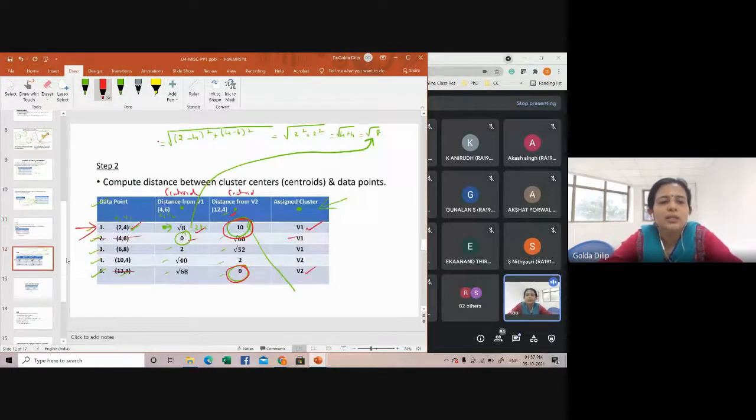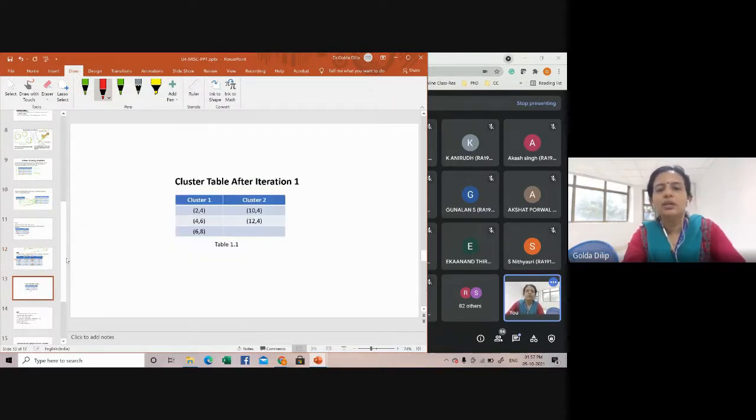Then 6, 8. When you say minimum is 2, V1 will be assigned to 6, 8. Here V2 will be assigned to 10, 4. That's how the assignment is being made. So this is the cluster table after your iteration.